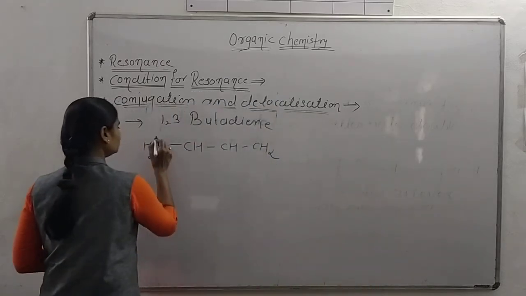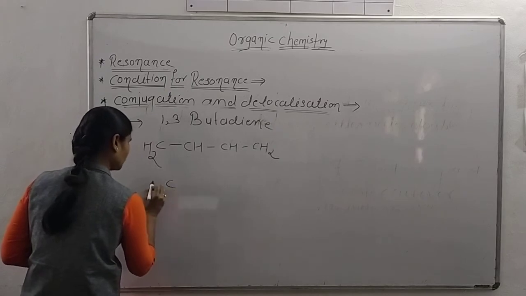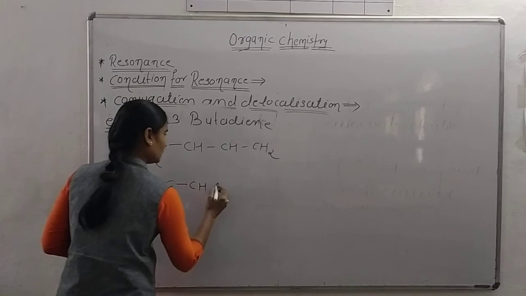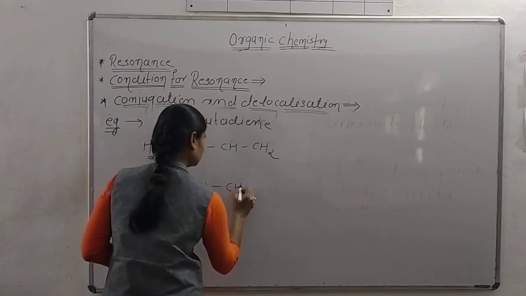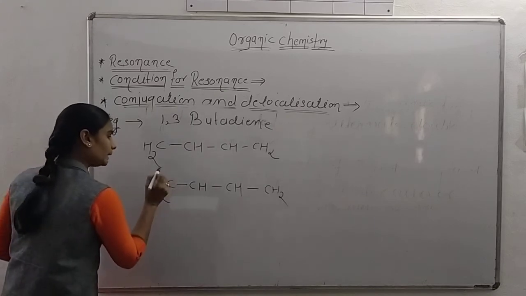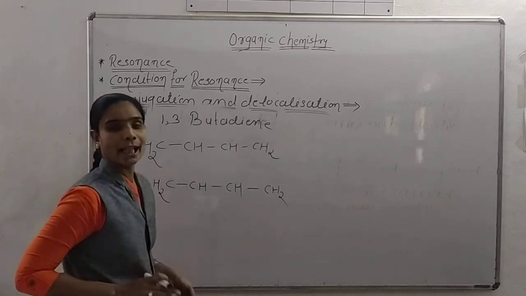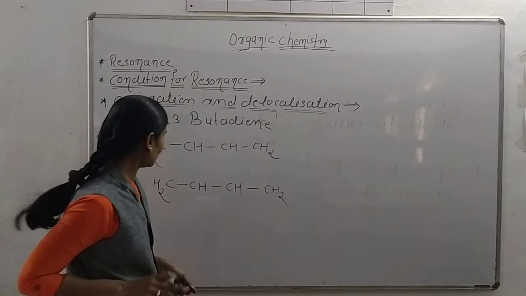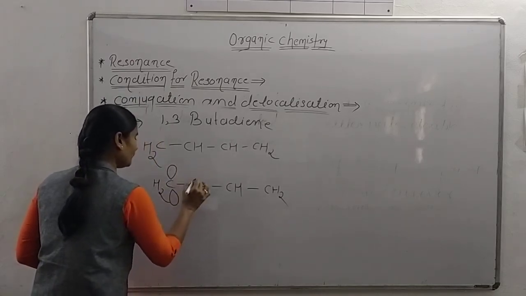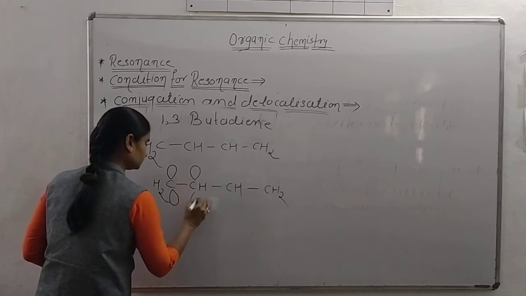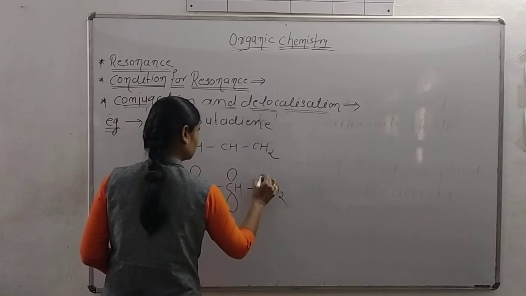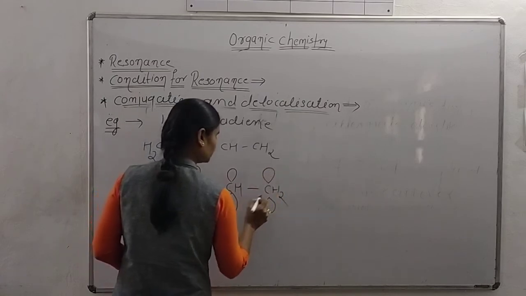Okay, now I am writing again on this side CH and CH. Now listen. These 4 carbons are present in 1,3-butadiene, and all these 4 carbons have p orbitals. Now listen.